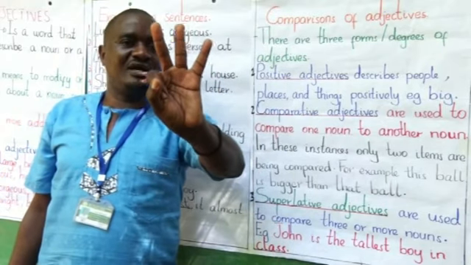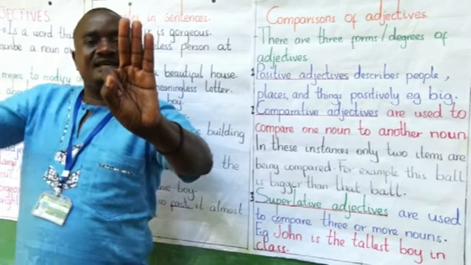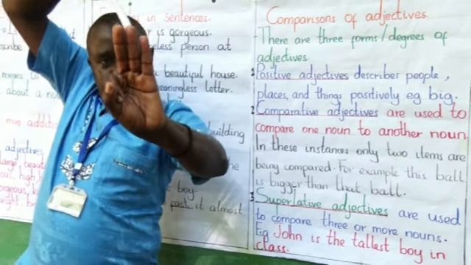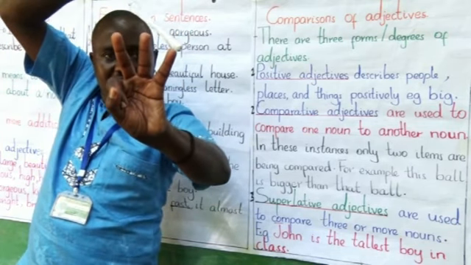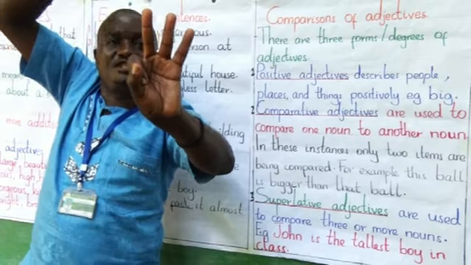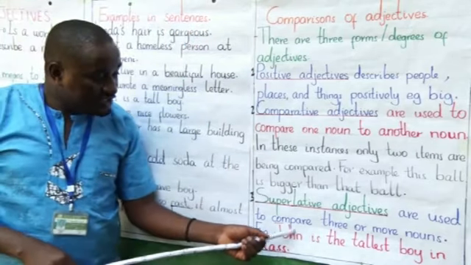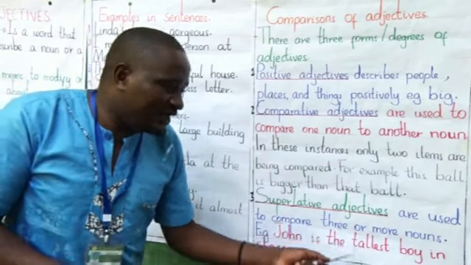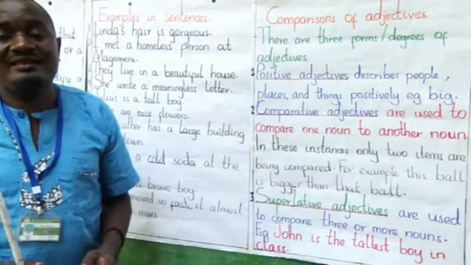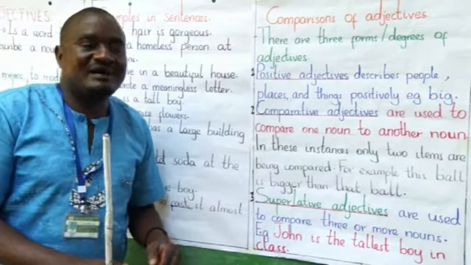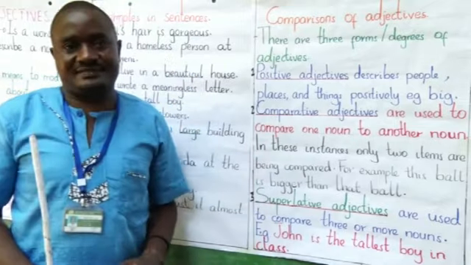Look at my fingers. They're not the same. When you look at their heights, they're not the same. So we can say this is short, shorter, this is the shortest. Or tall, taller, the tallest. So let's check here. For example, John is the tallest boy in the class. Here, what do they mean? There are other boys who are taller, but among the boys, Julius is the tallest.